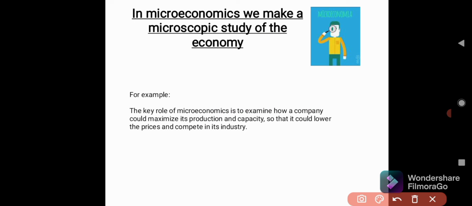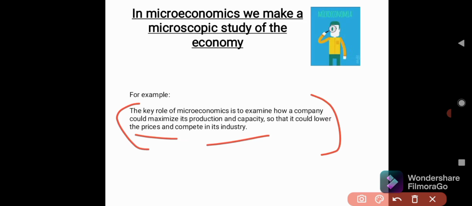Let me give you an example in economic terms. The key role of microeconomics is to examine how a company could maximize its production. What will they do to maximize their production? Are they going to use more labor intensive techniques, or are they going to bring more capital goods into their firm so that production can be increased, supply will be more, and simultaneously demand will also be more in the market, so that it could lower the prices and compete in its industry? The lower the prices, the more goods will be sold in the market. So this is the economic term example. Let us move further.